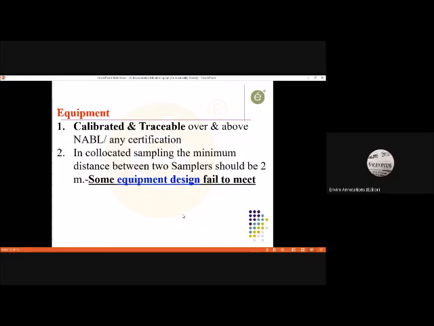Now, one: calibration and traceability. Generally an equipment is calibrated and traceable. Over and above, NABL or any certification is there, we just limit ourselves there. And NABL, I agree, if you are aware of NABL, it is the National Accreditation Board for Testing and Calibration Laboratories.